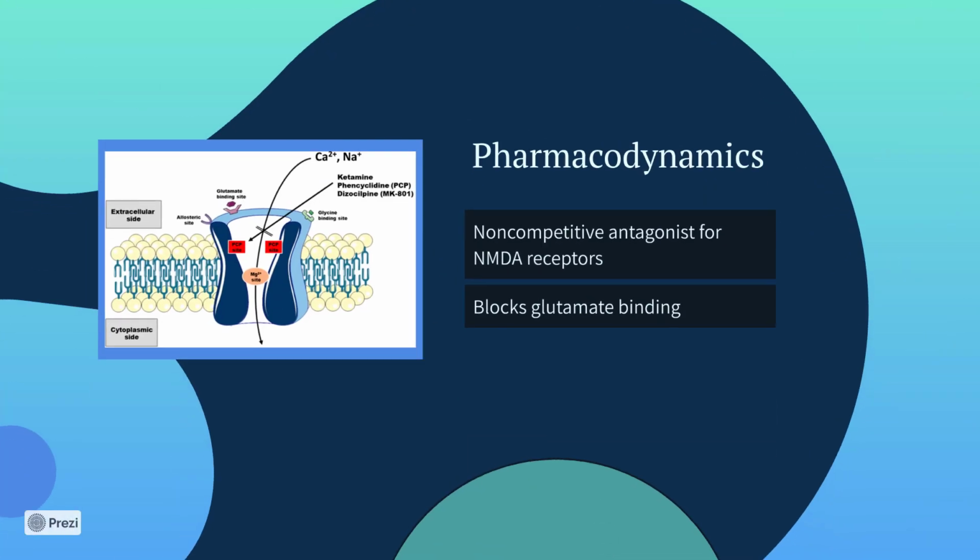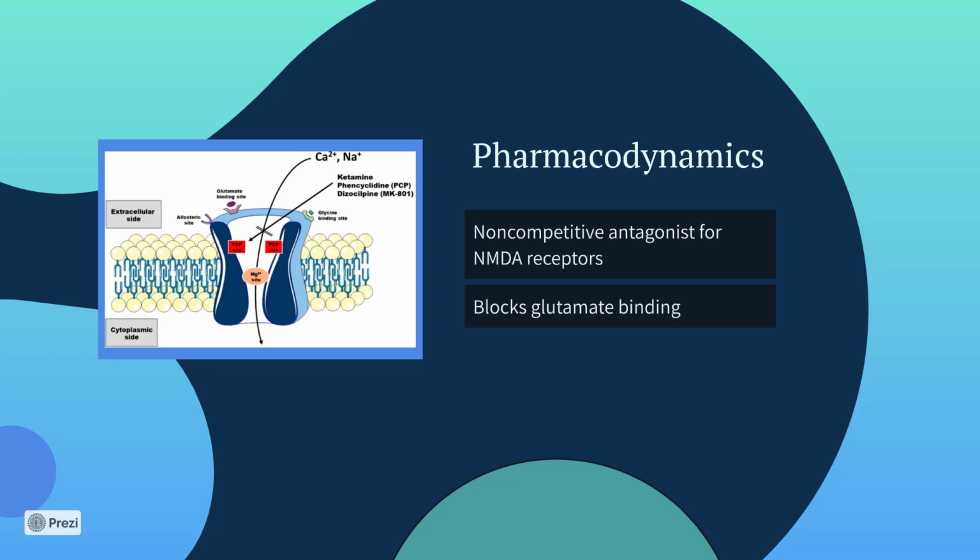The pharmacodynamics of ketamine are similar to alcohol that we learned. It is a non-competitive antagonist for NMDA receptors, and so it blocks the binding of glutamate. However, these PCP/ketamine binding sites are within the NMDA receptor channel, so that is how they are non-competitive. These compounds require the channel to be open for binding to occur, and they will then be trapped within the channel until the receptor is reactivated.